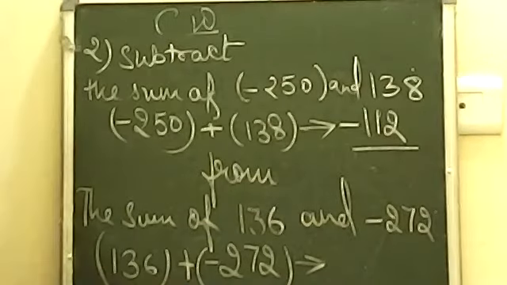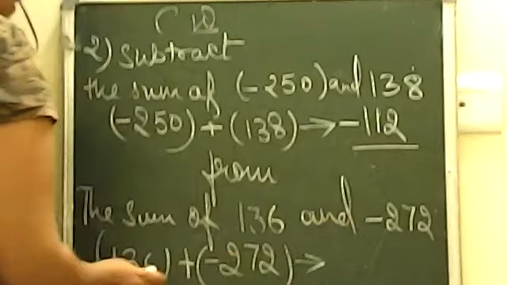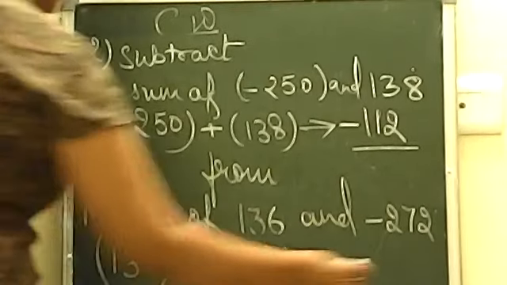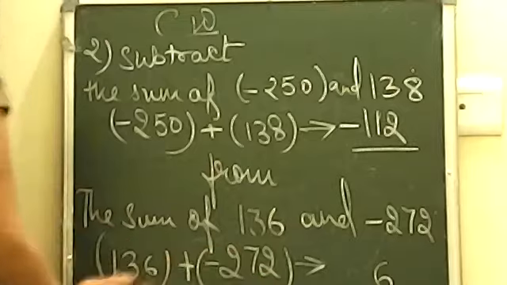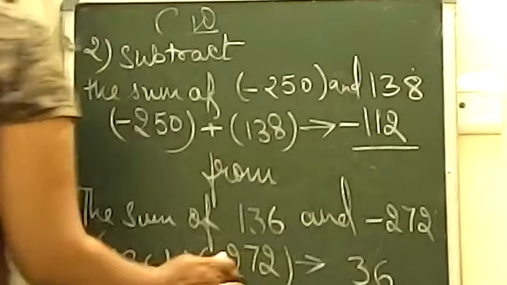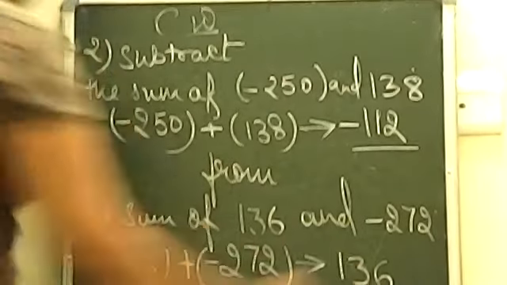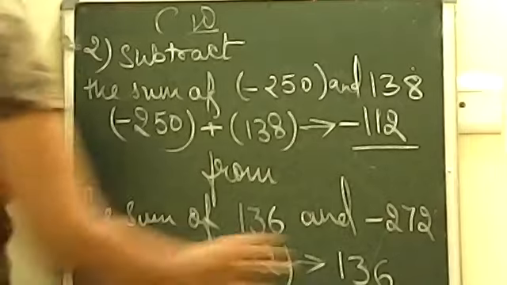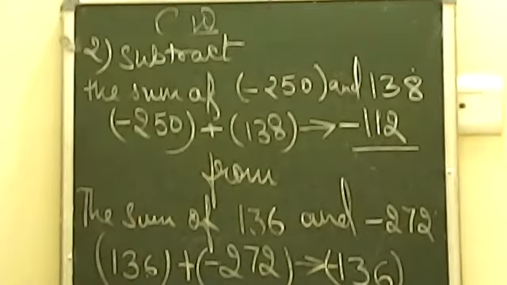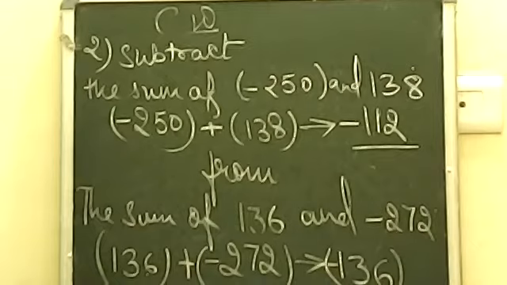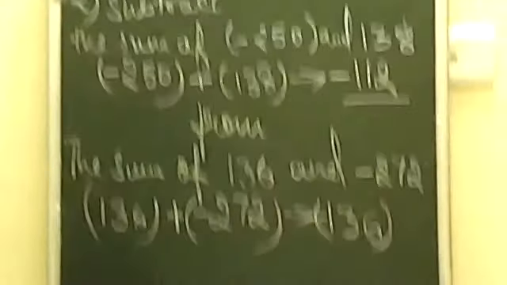If you can see here beta, 2 में से 6 तो जाएगा नहीं, so it will be 12. 12 में से 6 जाएगा बचेगा 6. Now this will be 6. 6 में से 3 जाएगा बचेगा 3. 2 में से 1 जाएगा बचेगा 1. And this is the sign of negative because it's the greater number, so the sign of the difference will be negative only. So the number will be minus 136.